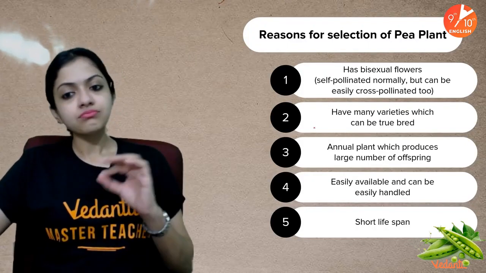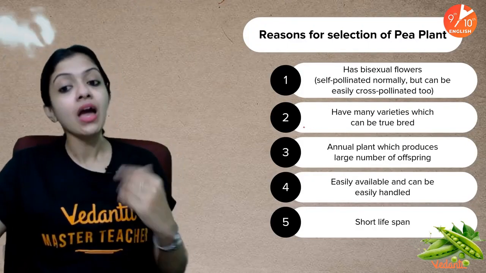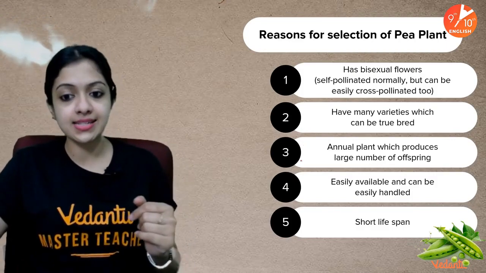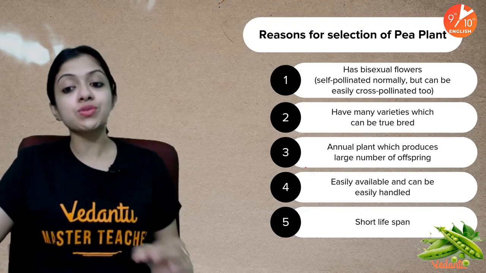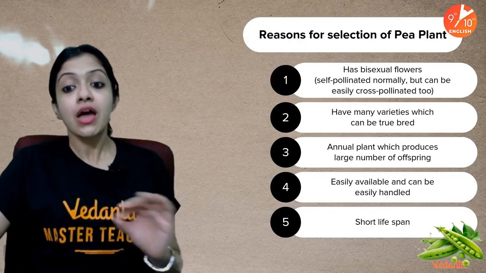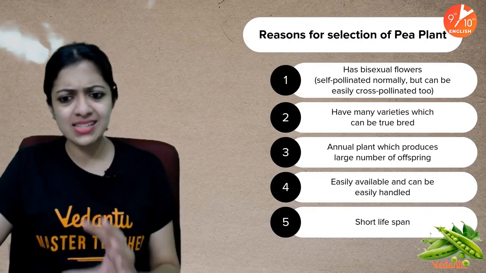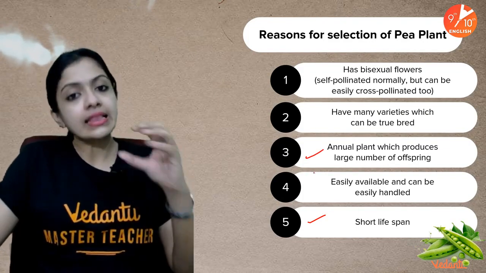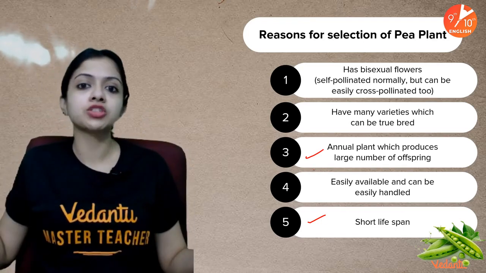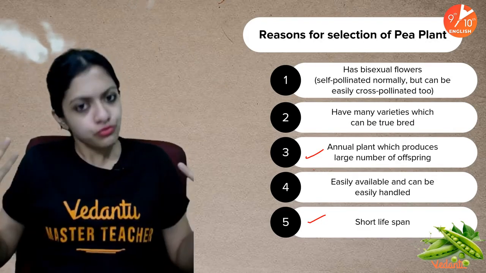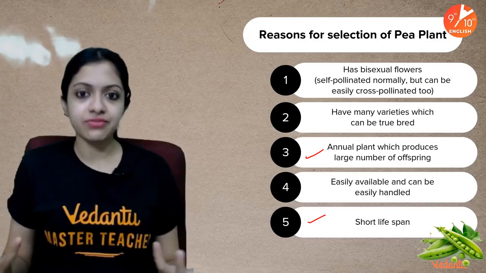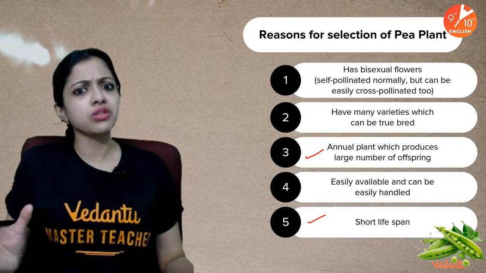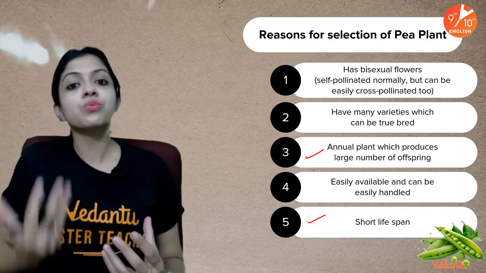Then, secondly, pea plants have many varieties which can be true bred. True bred, pure breeding, all of that I have told you in the last class. And it is an annual plant which produces a large number of offspring. So it has a short lifespan basically, and within that short lifespan, every time it reproduces, it produces a large number of offspring. Why is that an advantage? For a scientist, when a huge sample is available for observation, especially in a field like genetics and inheritance, it's a huge advantage. His results would be better and more accurate.